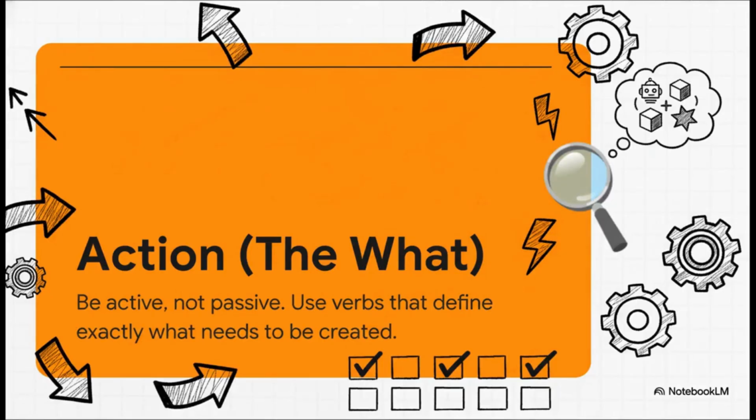All right, next up is A for action. This is the what. The key here is to use strong, active verbs. Don't be passive. Instead of saying, "tell me about," use powerful words like synthesize, analyze, critique, or draft. Define exactly what you need it to create.